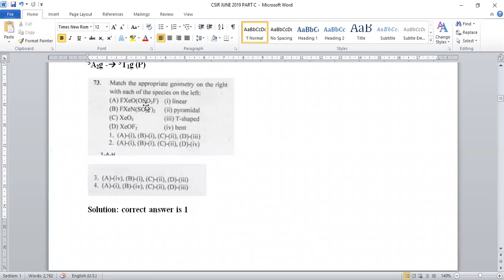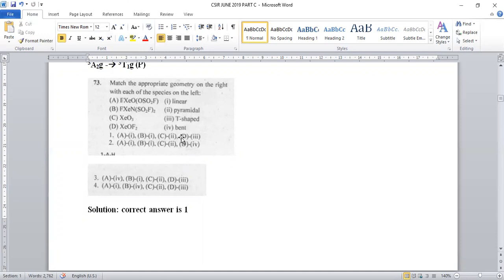But exceptionally, xenon is able to form a few complexes whenever it is in reaction with highly reactive oxygen and fluorine. Such compounds are known in the practical sense. So whenever xenon was taken, it is able to form oxides and also fluorides. So these compounds are given, we have to match with their shape.